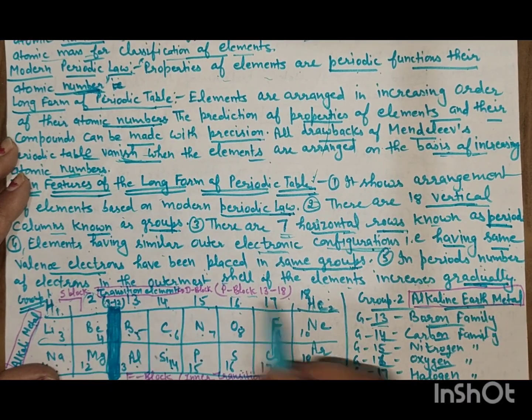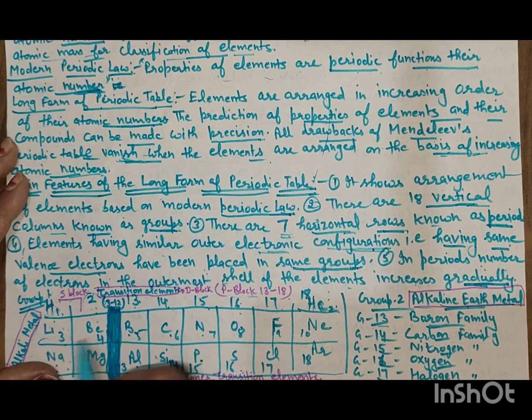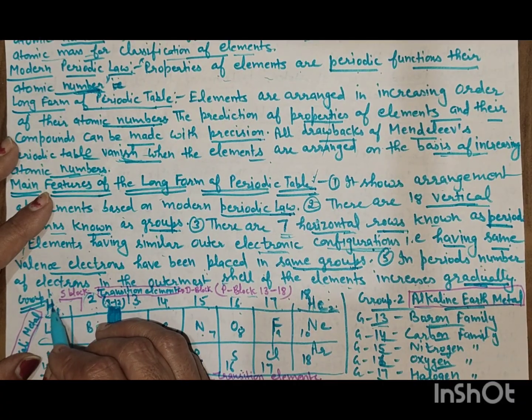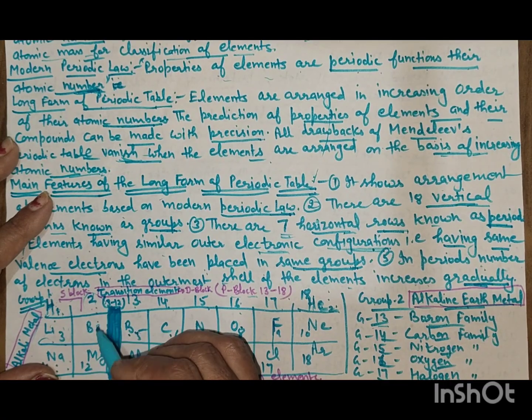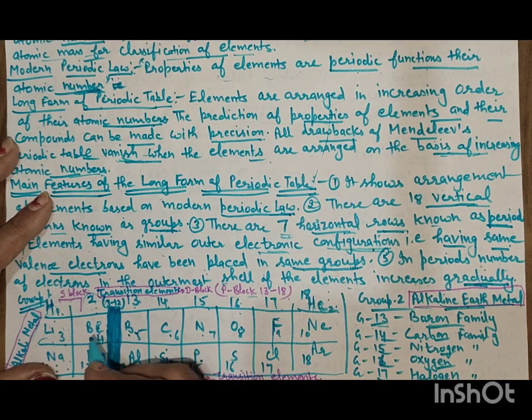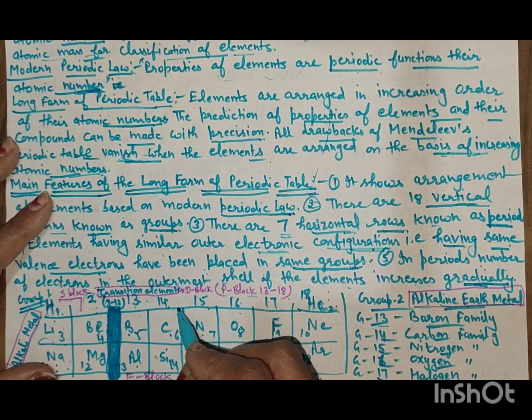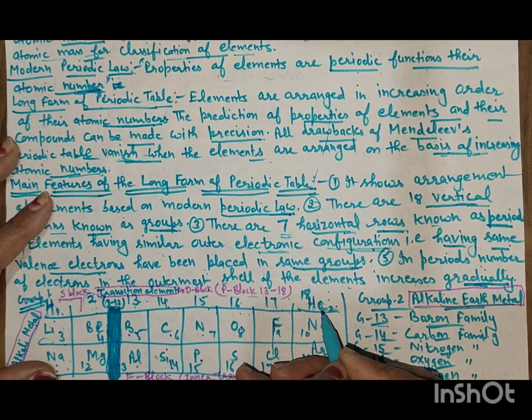Just hydrogen 1, helium 2, one electron increases, then lithium 3, one electron increases, beryllium 4, one electron increases, and the number of electrons increases gradually. Now this is the long form of the periodic table. Here is hydrogen and this is the first group. The second group starts from beryllium, and then there are groups 13, 14, 15, 16, 17, 18.